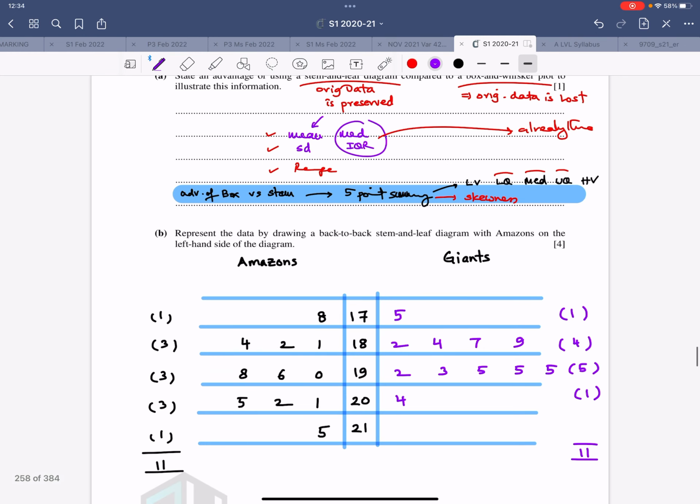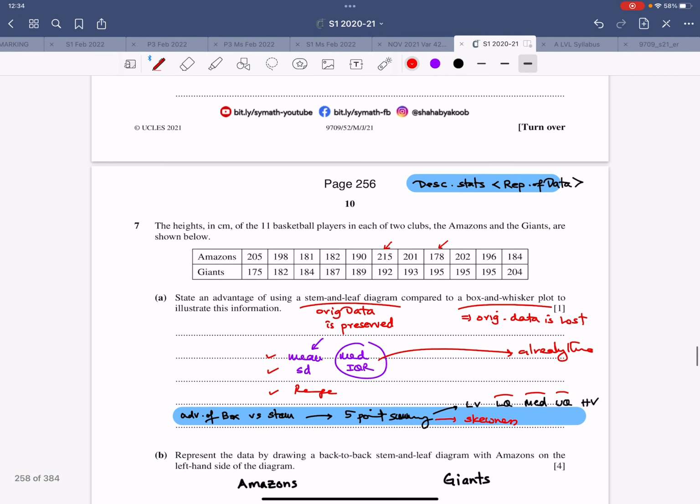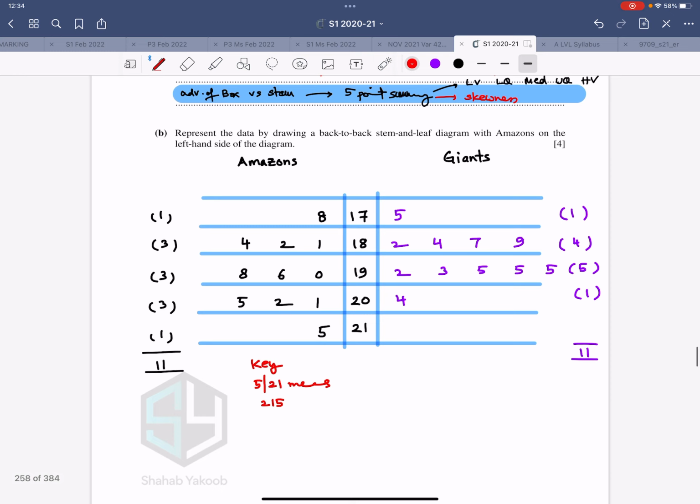Now you also need a key. So on the left, the key is 5/21 means 215. This is the data for what? Amazons. So this is for the Amazons, and on the right hand side, the key would be 20/4 means 204. This is for the giants. So a key for Amazonians and a key for the giants. That's how it goes. Now what else are we looking for?